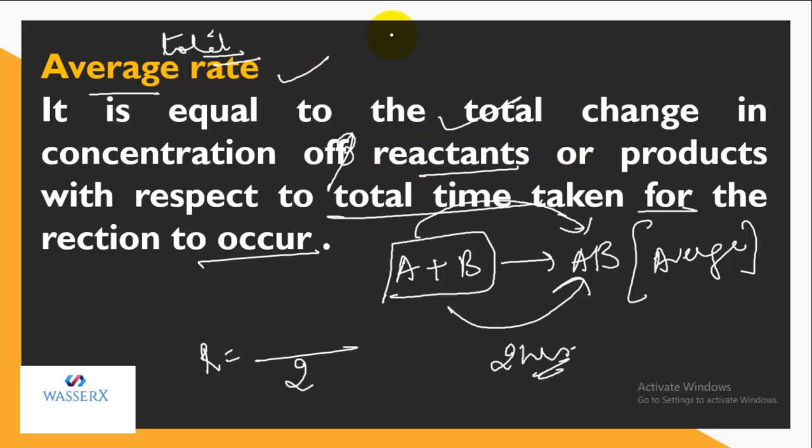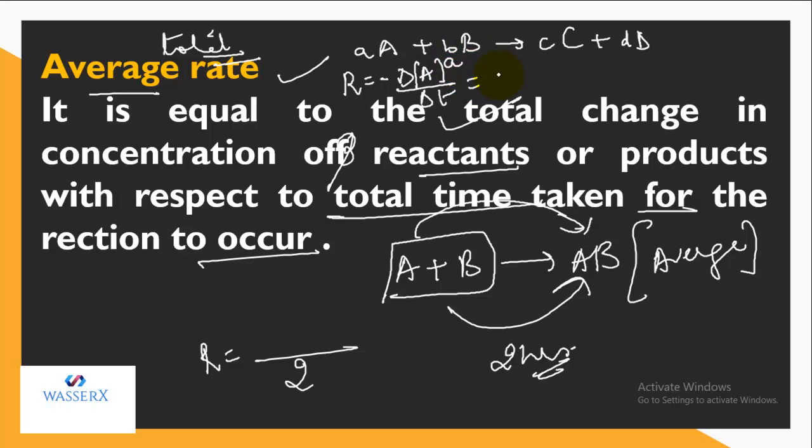Let's take a proper example. Let's say a moles of A react with b moles of B, giving rise to c moles of C and d moles of D. If I need to express this in terms of a rate expression, R is equal to minus delta change in concentration of A with change in time, and the moles are written as stoichiometric coefficients, a. That will be equal to minus the decrease in concentration of B with change in time, with the moles written here as b.